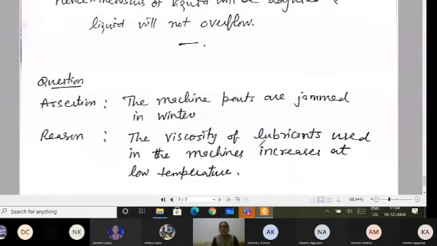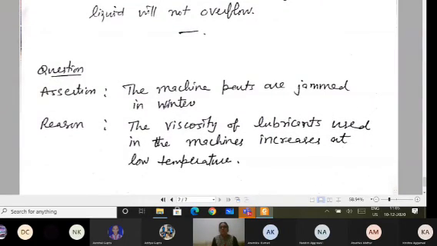Now, you can get assertion-reason type questions also, and they may ask whether both the statements are true or only one is true. They can write various questions in this way also. Options will be written as whether both are true, both are false, one is false, or the reason is correct for the given assertion. You will choose the correct option, and you have to read the statements for such questions very carefully. Here I have taken one assertion-reason type question for you.